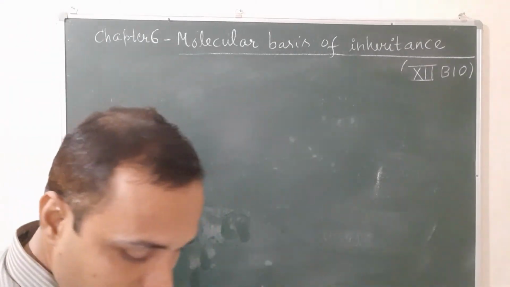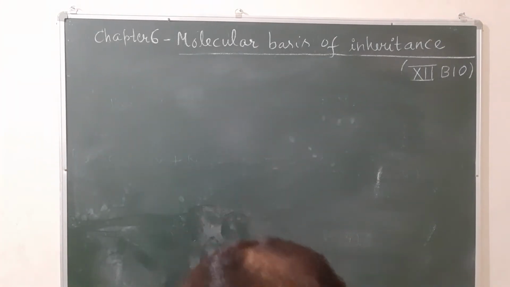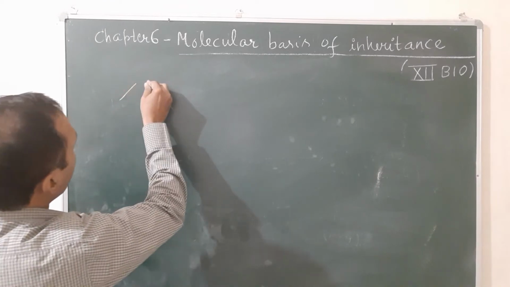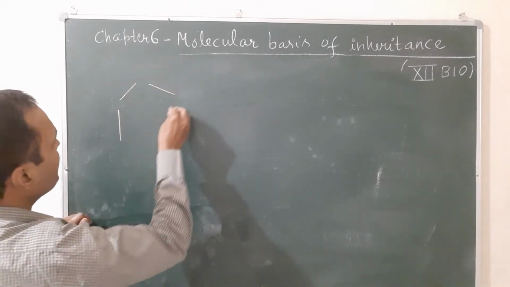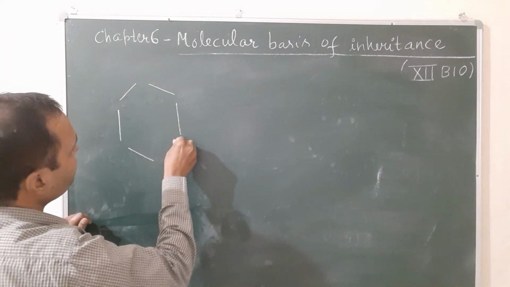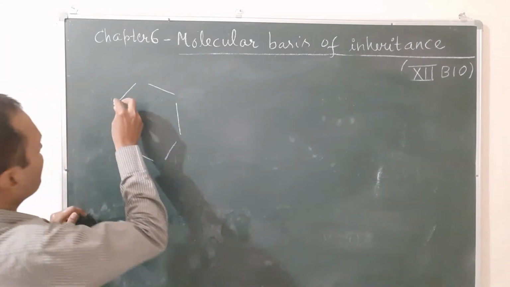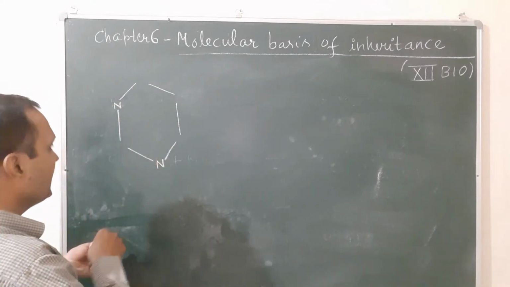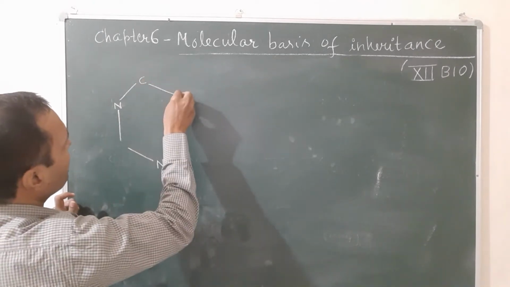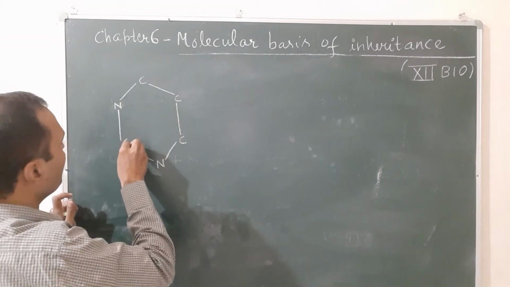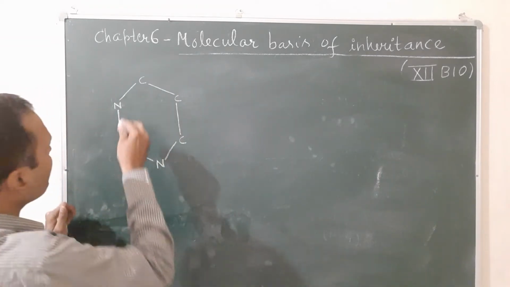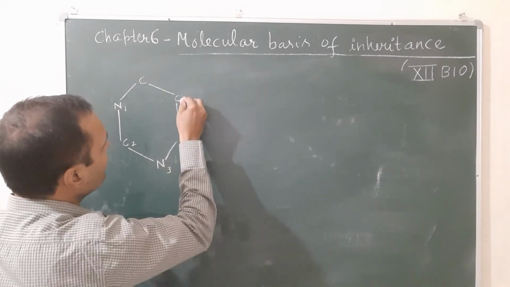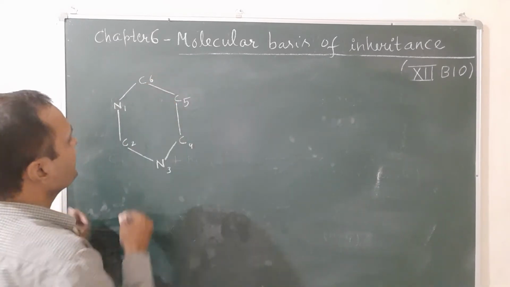Let's first draw the structure of the nitrogenous base. So in place of the base, you will draw the structure of cytosine. You know in cytosine, this is the ring having two nitrogens at the first and third positions, and the remaining have carbon. So numbering we can write also 1, 2, 3, 4, 5 and 6.